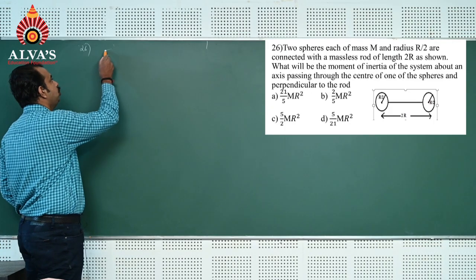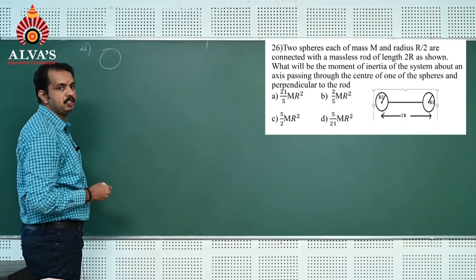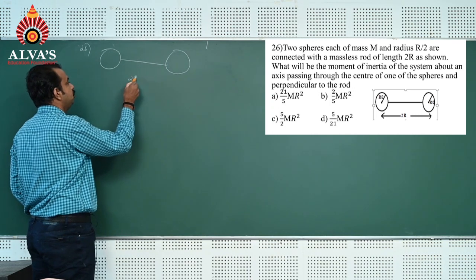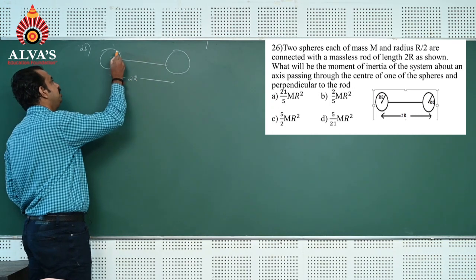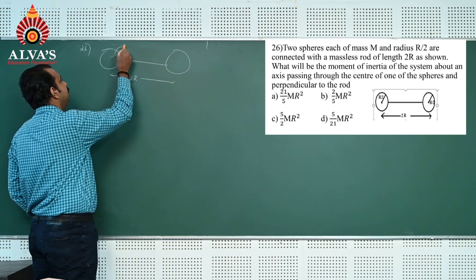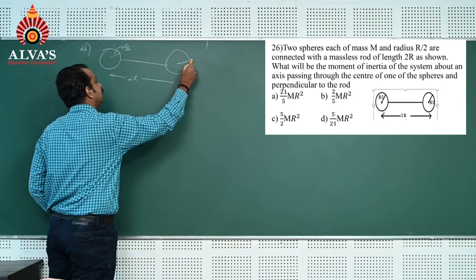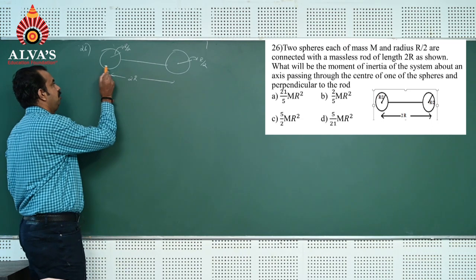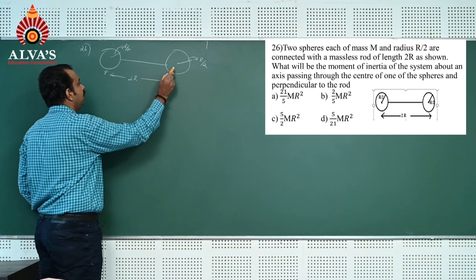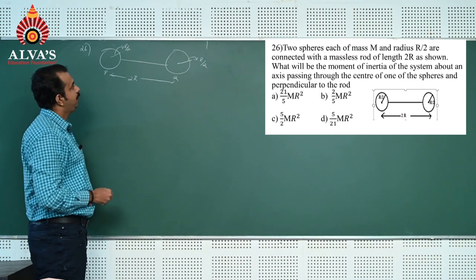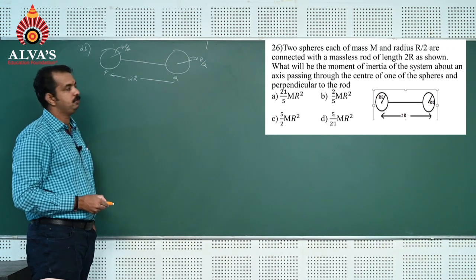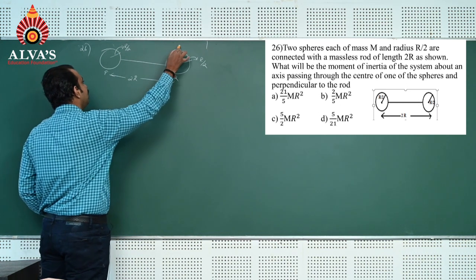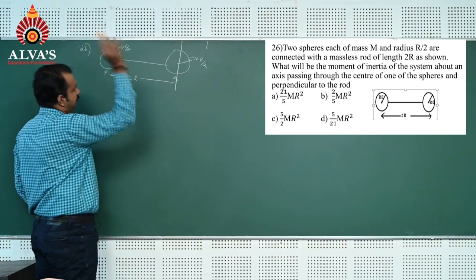Just consider two solid spheres separated by a distance 2r. The radius of each sphere is r by 2. I would like to consider this solid sphere as P and this solid sphere as Q. Now we should find the moment of inertia of this system of two spheres about the center of one of the solid spheres. I would like to take this as the sphere about which we can rotate the system.